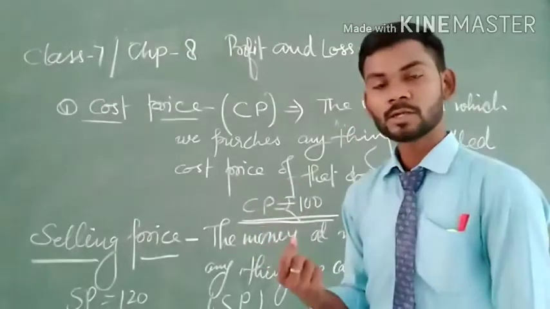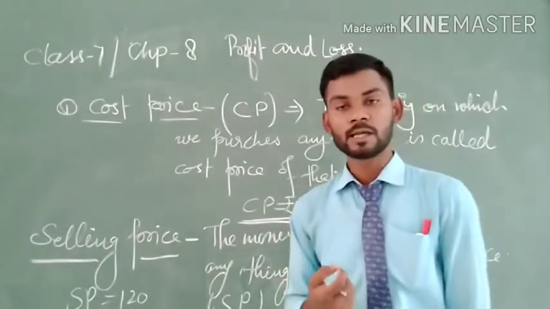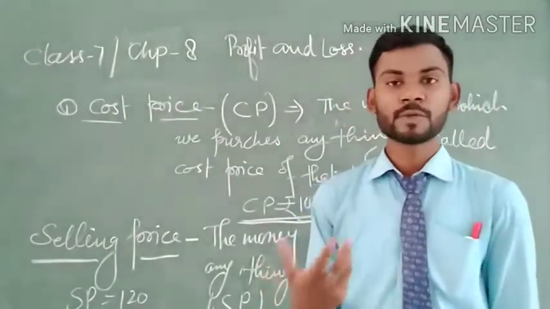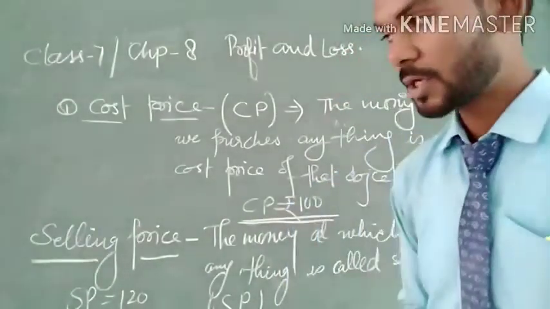There are some conditions on the basis of which we can say when we get profit and when we get loss. So let us see what these conditions are.